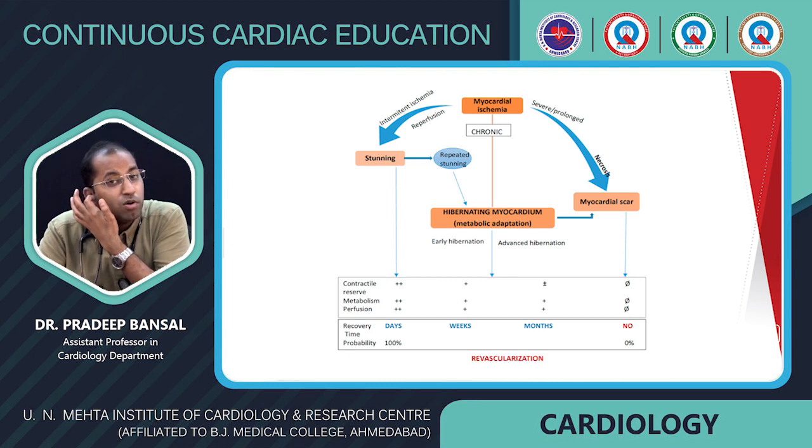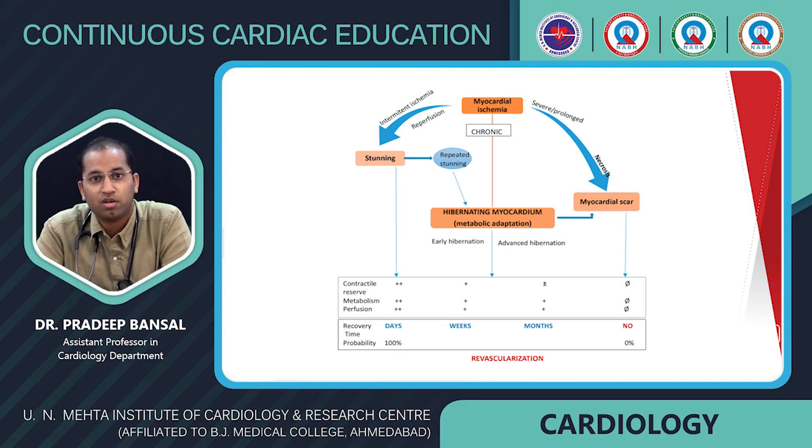So we already discussed the different patterns of myocardial viability. Like in stunning, there is intermittent ischemia and reperfusion, and if there is repeated stunning, there is hibernating myocardium. So in both stunned myocardium and hibernating myocardium, there is contractile reserve, metabolism and perfusion. So there are chances of recovery after revascularization. But in myocardial scar, there is necrosis, with no contractile reserve, no metabolism and no perfusion. So there is minimal or no chance of recovery after revascularization.